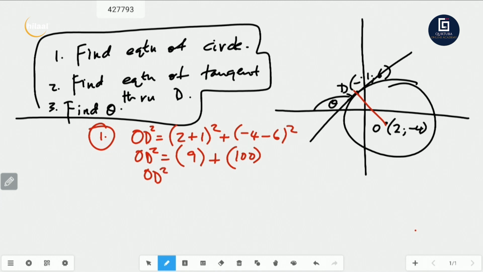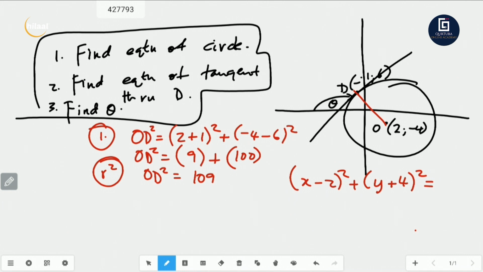So OD squared is equal to 109. And that's your R squared. So what would the equation of your circle be? The equation of your circle is going to be x minus x1, so x minus 2 squared plus y plus 4 squared is equal to R squared. What's R squared? R squared is 109. And there we go. That is the answer for question number 1.